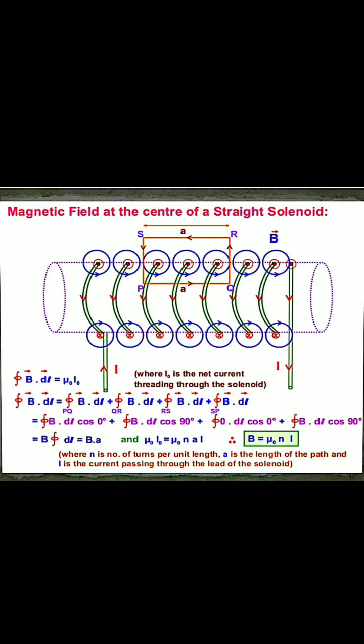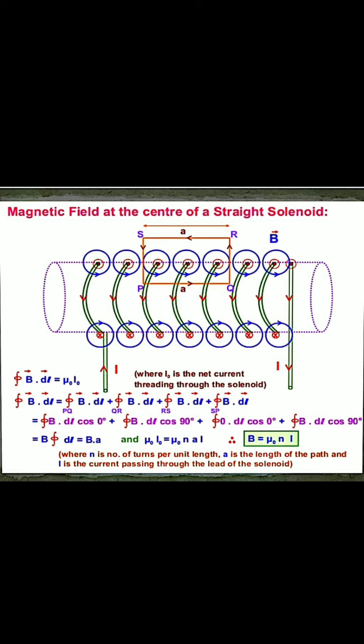This is a very, very important topic. For the solenoid, many times it will come. And related to this, the toroid will also be there. This is a solenoid, and another one is called a toroid. So how can we prove this one?